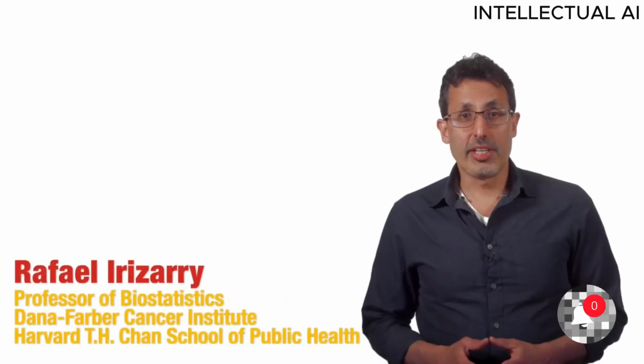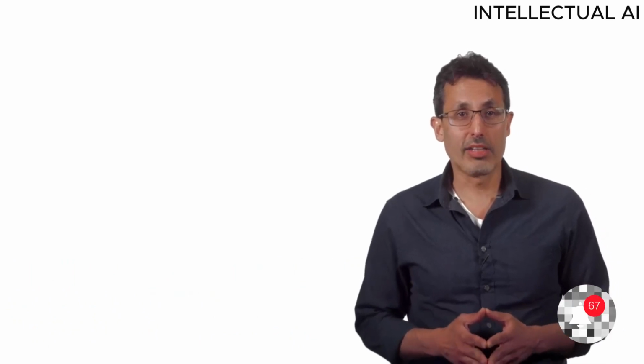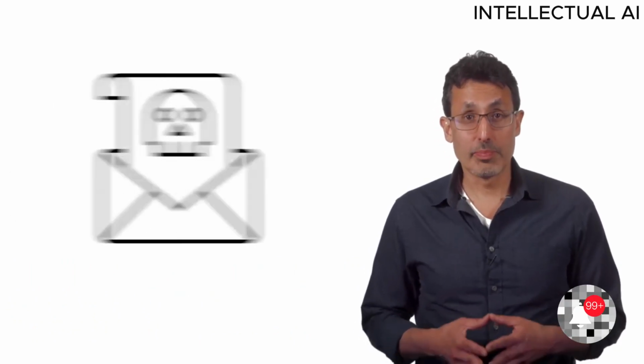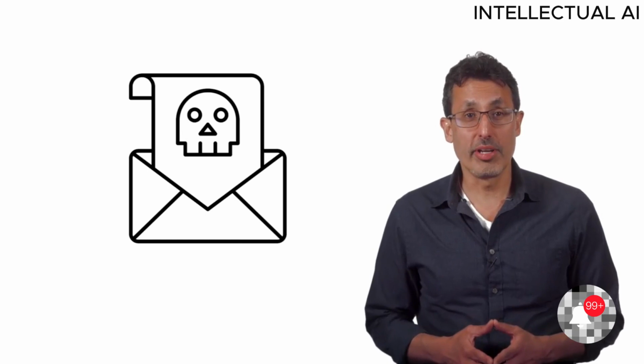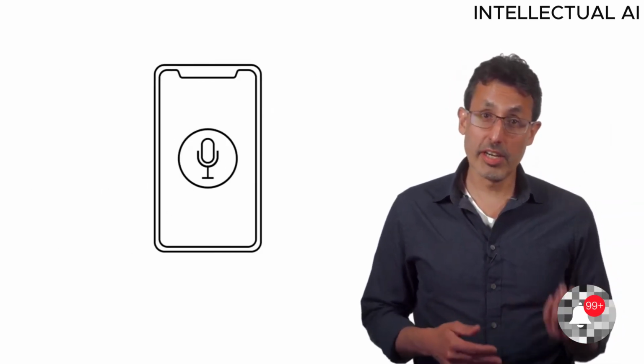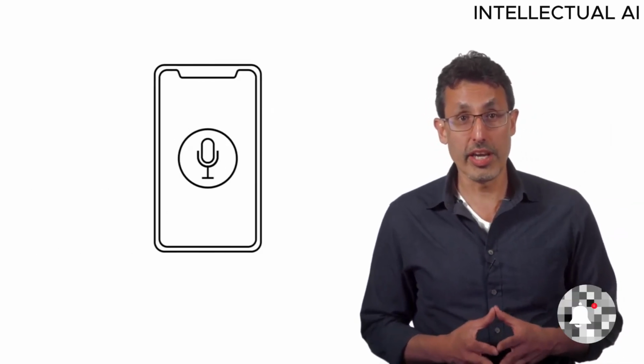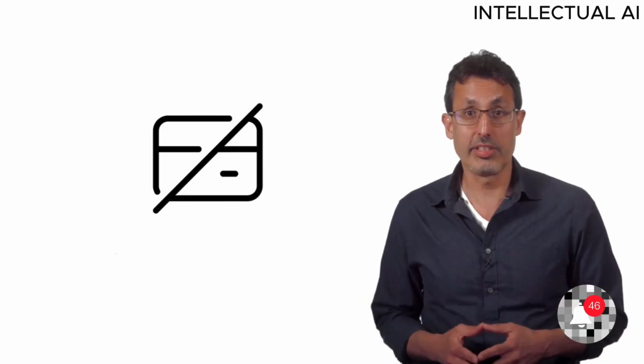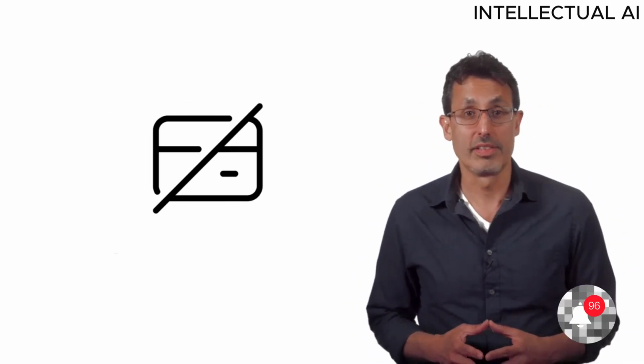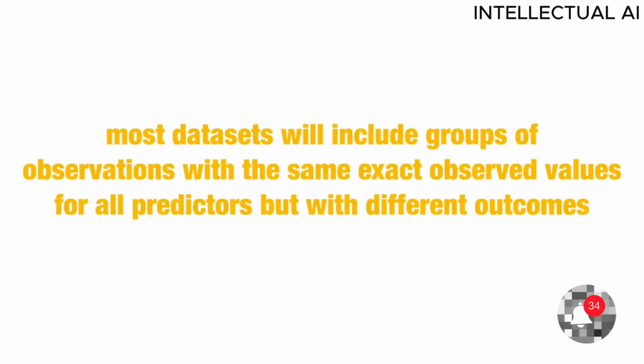In machine learning applications, we rarely can predict outcomes perfectly. For example, spam detectors often miss emails that are clearly spam. Siri often misunderstands the words we're saying, and your bank at times thinks your card was stolen when it was not. The most common reason for not being able to build perfect algorithms is that it is impossible to do so. To see this, note that most datasets will include groups of observations with the same exact observed values for all predictors, but with different outcomes.